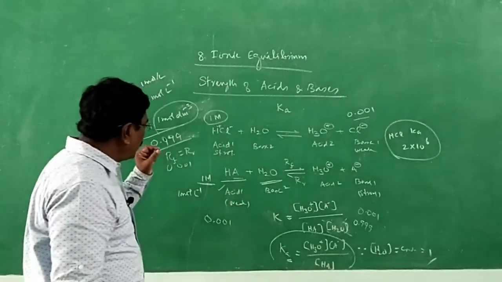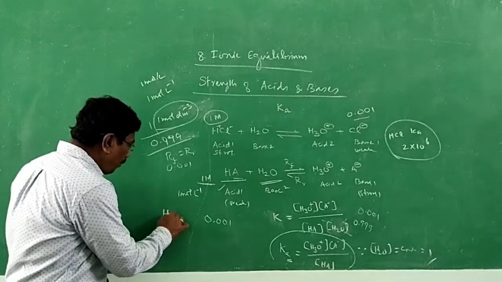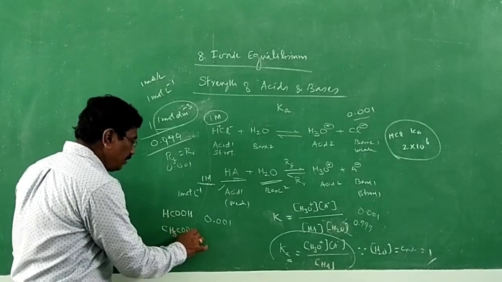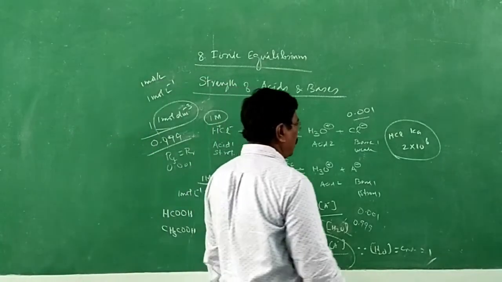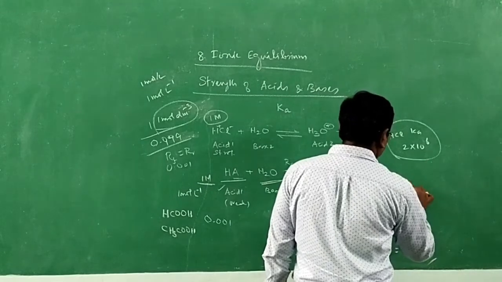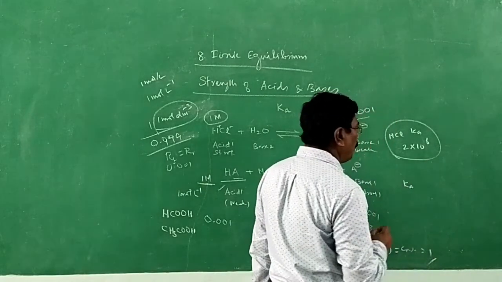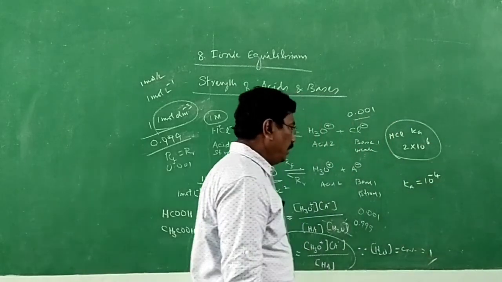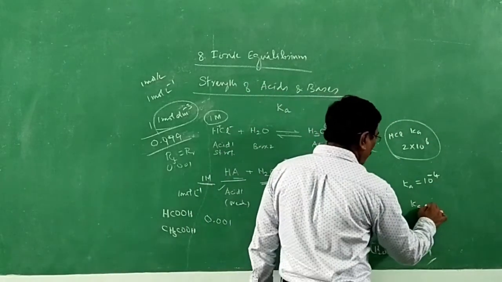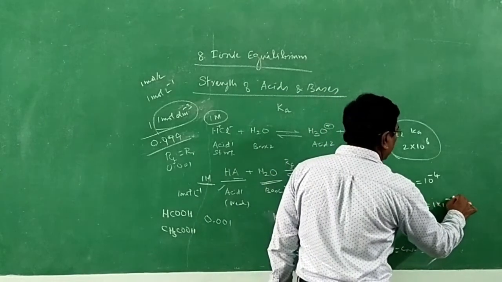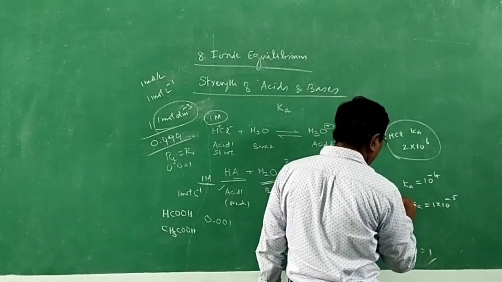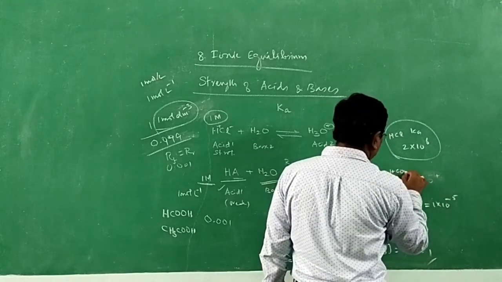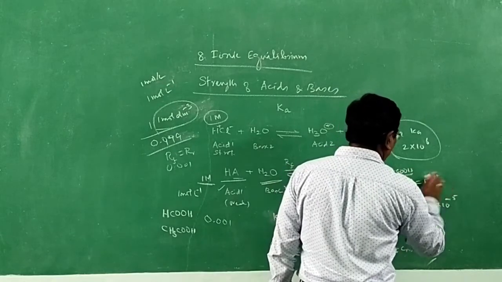Whereas if you take a weak acid, formic acid or acetic acid, the Ka value, the ionization constant value, is very much less. It is found to be 1 into 10 power minus 4 for formic acid, and for acetic acid it is 1 into 10 power minus 5.